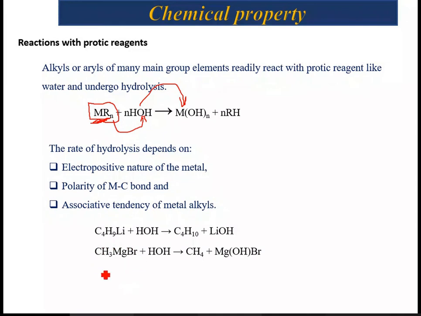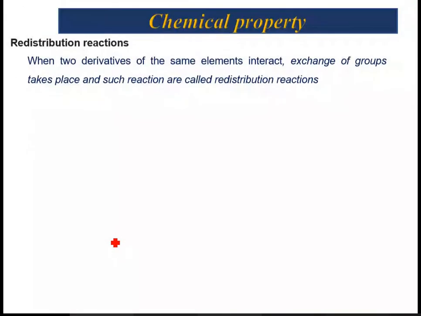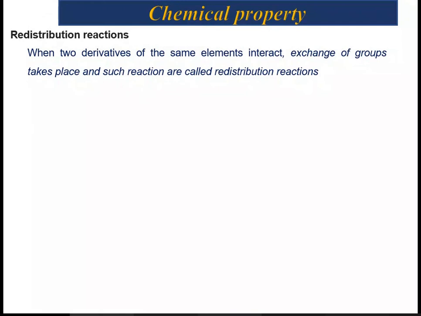Similarly, this is RMgX, so it's a Grignard. On hydrolysis, it results in the hydrolyzed product Mg(OH)Br along with methane. This reaction is violent in nature. So remember, the rate of hydrolysis basically depends upon three parameters: the electropositive nature of the metal, the polarity of the metal-carbon bond, and the associative tendency of the metal alkyl.